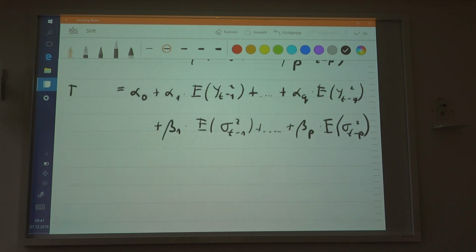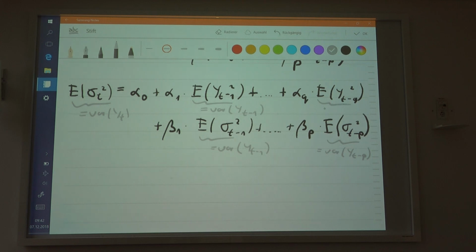This is the expectation of sigma squared, right? And you could say that since this is equal to the variance of the process, and that is also equal to the variance of the process, the variance should not be time dependent. So the variance should not be time dependent again, so this is basically equal to the variance of the process at point t minus 1, and this is equal to the variance of the process at point t minus p, obviously. And so this is equal to the variance of the process at t minus 1 as well.